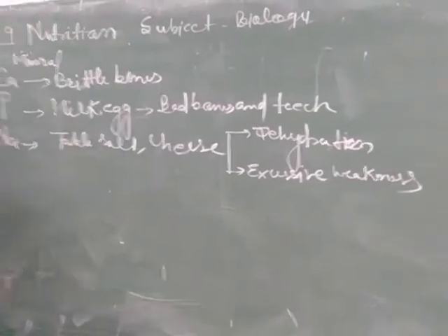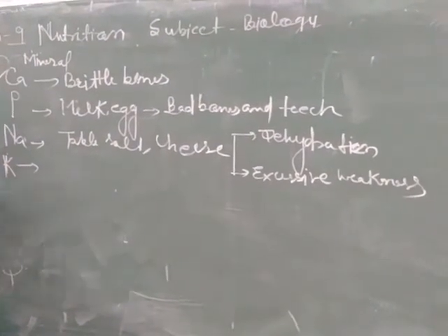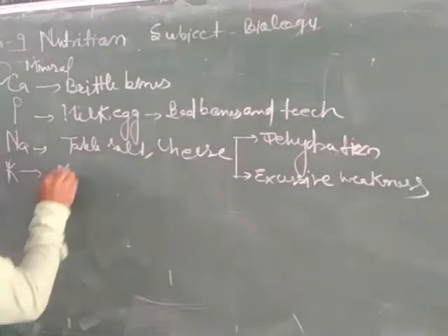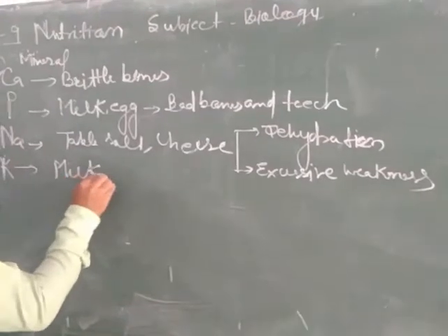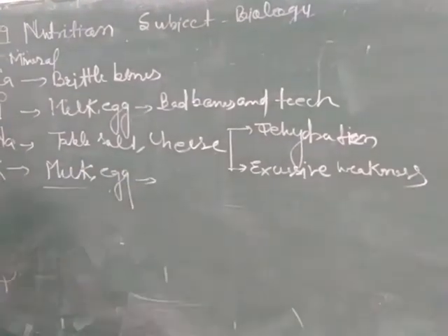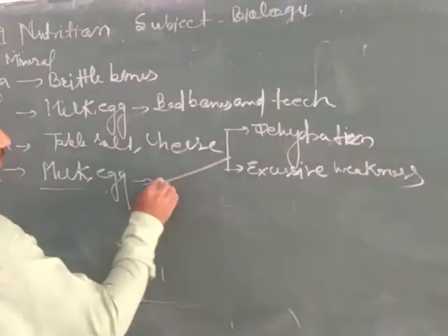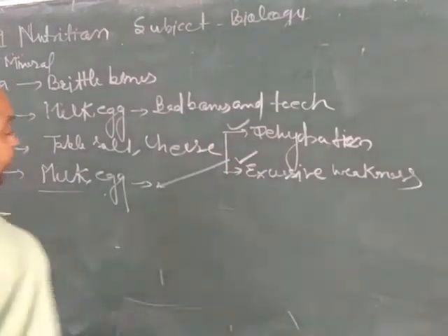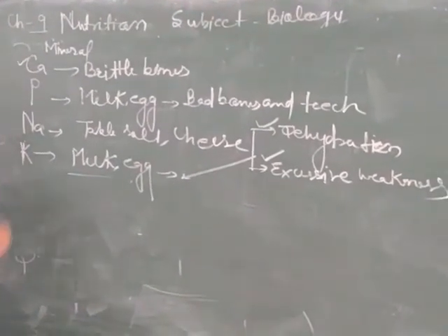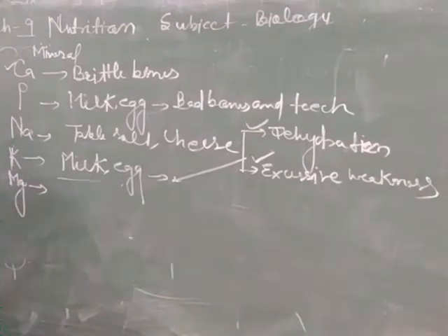Now the next is potassium. Its chief sources are also milk, egg and cheese. Due to its deficiency the same problems are caused: dehydration and excessive weakness.